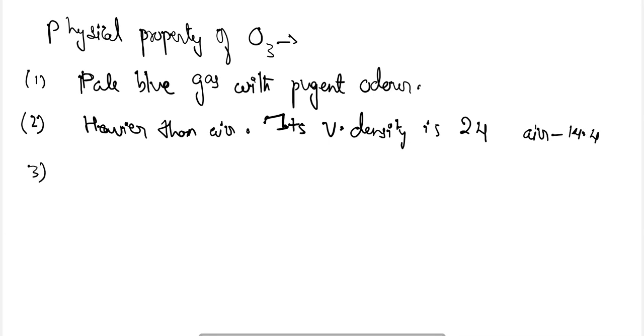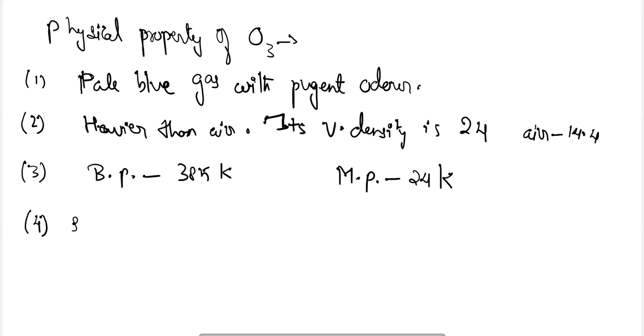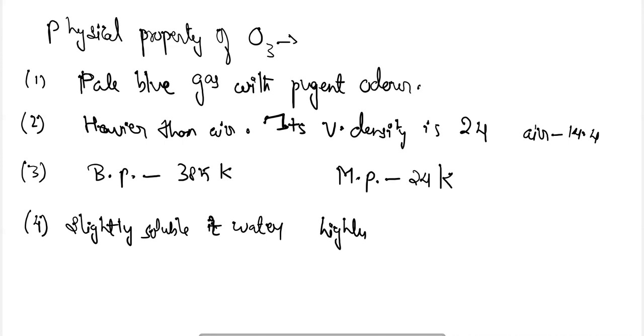The boiling point for ozone is 385 Kelvin, and the melting point for ozone is 24 Kelvin. It is very slightly soluble in water, and highly soluble in organic solvents.